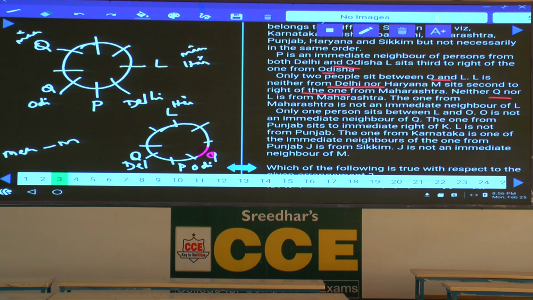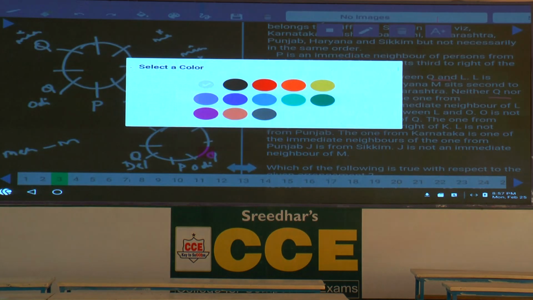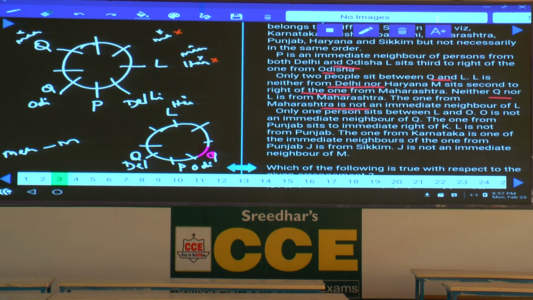As neither L nor Q is from Maharashtra, what is the other information here? The one from Maharashtra is not an immediate neighbor of L. Now, Maharashtra cannot be here, and Maharashtra cannot be here as well. Now, tell me what are the different possibilities for this Maharashtra. Maharashtra cannot be at this place, cannot be here, and it cannot be here because Delhi is already here, isn't it? And it cannot be here, and it cannot be here as well. Hence, these are the 5 possibilities ruled out.